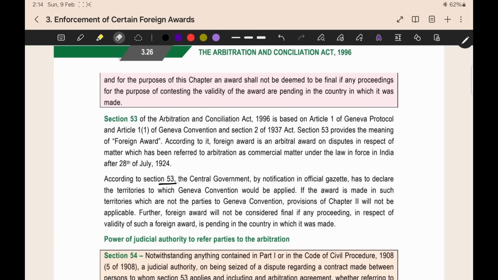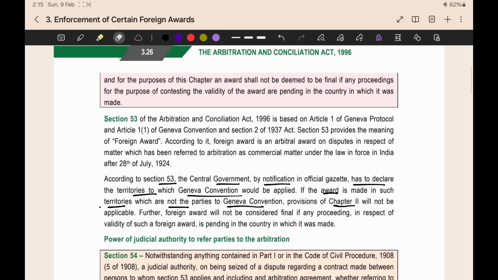According to section 53, the government by notification has to declare the territories to which the Geneva Convention would be applied. Same as before, the government will declare for which territories outside India the Geneva Convention will apply. If the award is made in a territory which is not a party to the Geneva Convention, Chapter 2 will not apply. If the award is made in a country where the Geneva Convention does not apply, then that award cannot be enforced under Chapter 2.